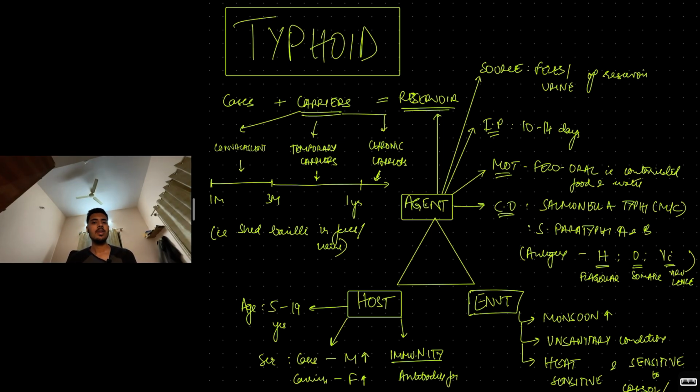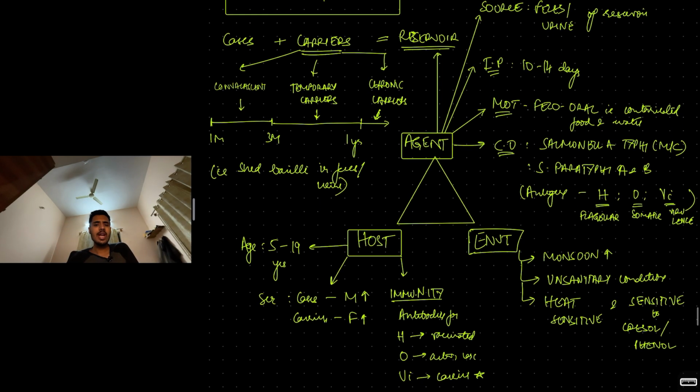So today let's cover another extremely important communicable disease, that is typhoid. Now this page looks very scary, but let me just break it down to you. So agent factors, host factors, environment factors. Agent factors. What is the causative organism? Salmonella typhi, most common, but also due to Salmonella paratyphi A and B, possible.